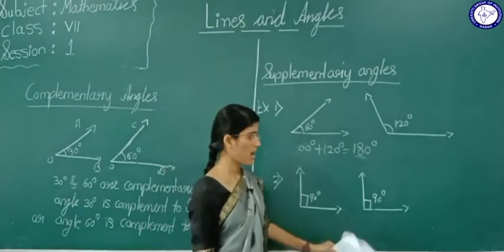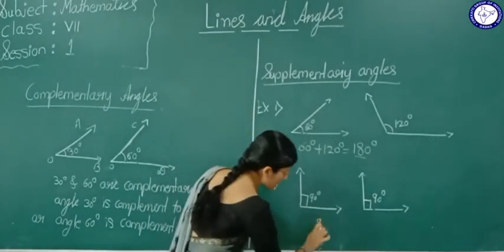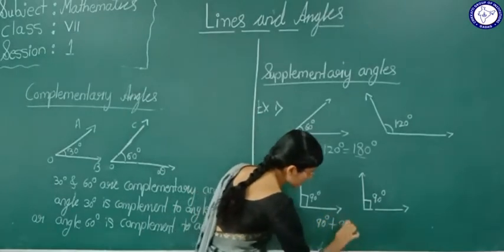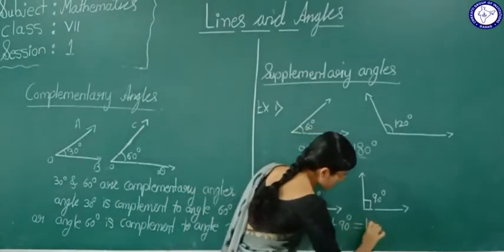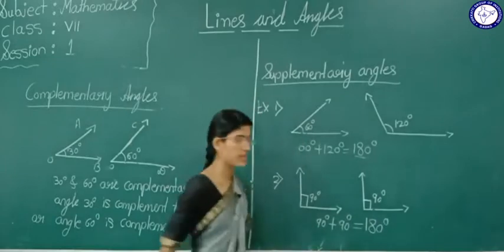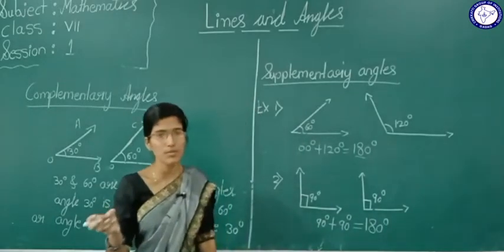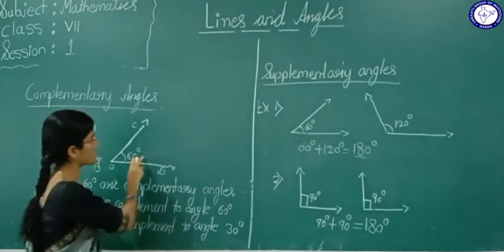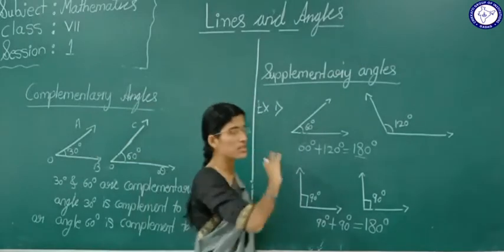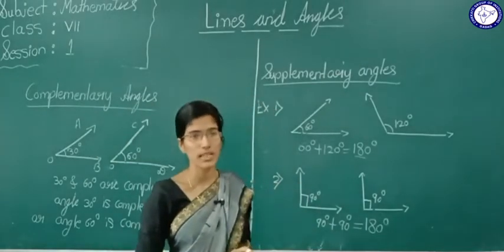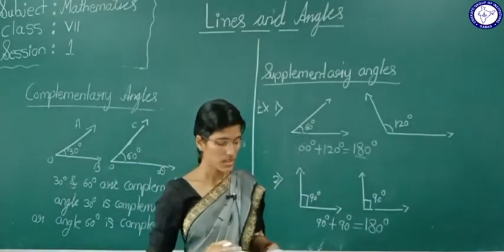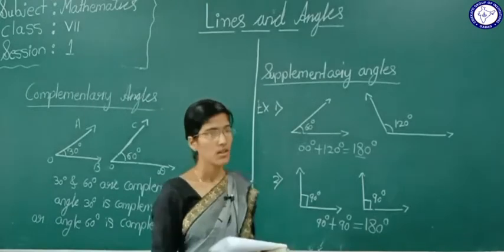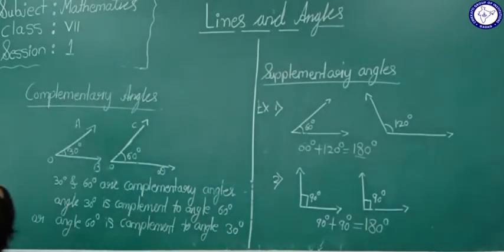These two are definitely supplementary angles. Simple. Complementary means the sum of two angles should be 90 degree. Supplementary means the sum of two angles should be 180 degree. This is about the supplementary angles. So next we are going to see adjacent angles.